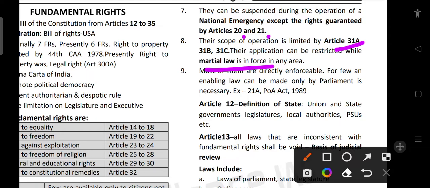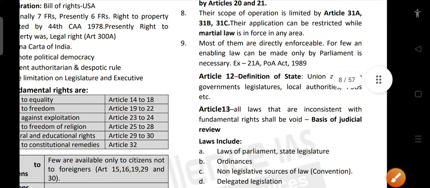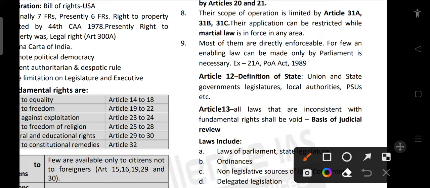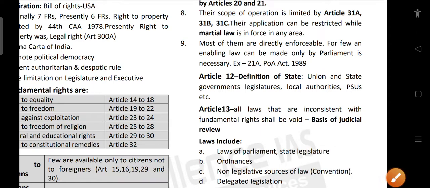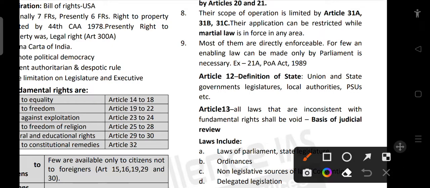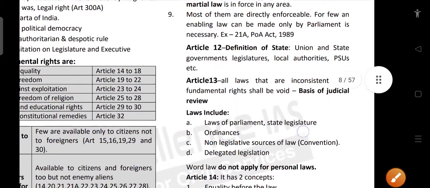If we look at each of them individually, we'll have a better understanding. Most of them are directly enforceable. For a few, an enabling law made by Parliament is necessary. Example: Article 21A, the POA Act, 1989. So there are certain laws which can be made by Parliament to ensure our rights, and certain rights are directly enforceable.